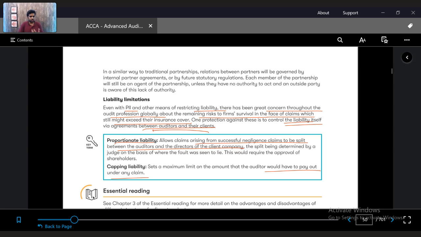Now insurance is good, okay. Insurance is good because it protects the auditor. But what is the problem here? There have been problems where people take advantage of these particular insurances. To give you an example, in the US, the majority of the litigation due to the failure of auditors is because of fraud. But in the UK, the majority of the litigation is where there is a failure to detect the company failure, like Carillion. The company was failing, they failed to detect it. Whereas in the US, there was fraud and they did not detect it.